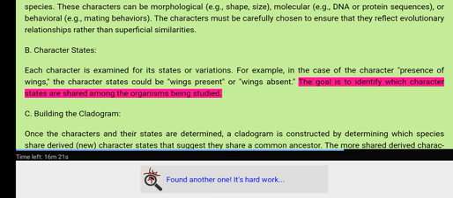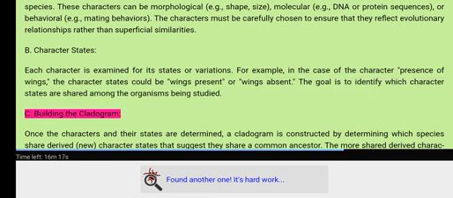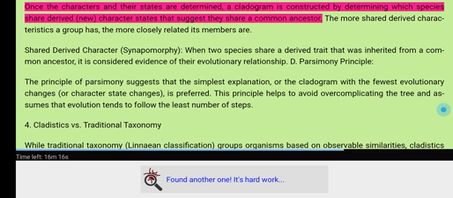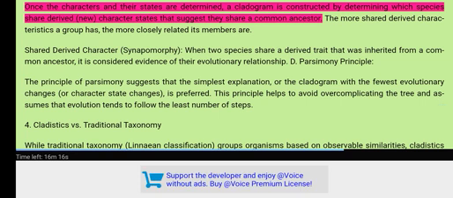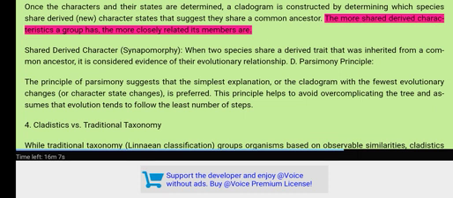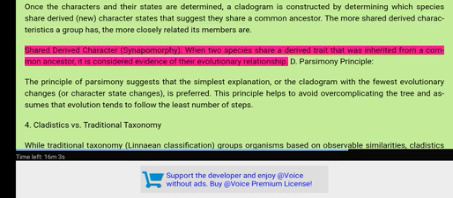The goal is to identify which character states are shared among the organisms being studied. Building the cladogram: once the characters and their states are determined, the cladogram is constructed by determining which species share derived, new character states that suggest they share a common ancestor. The more shared derived characteristics a group has, the more closely related its members are.